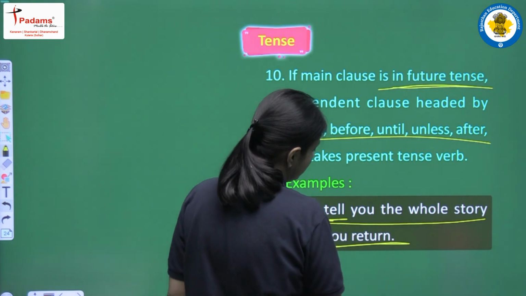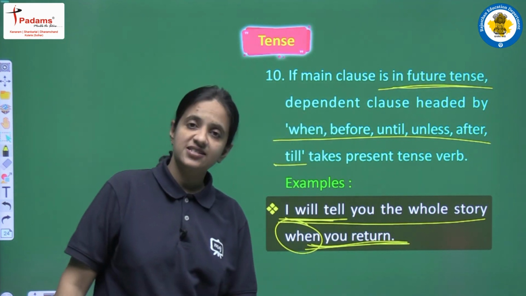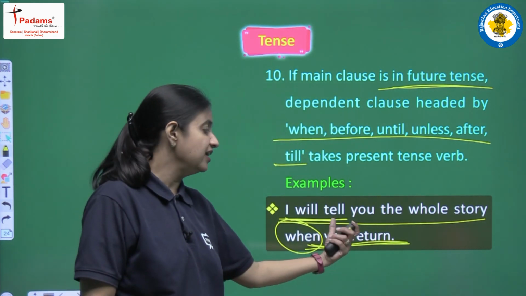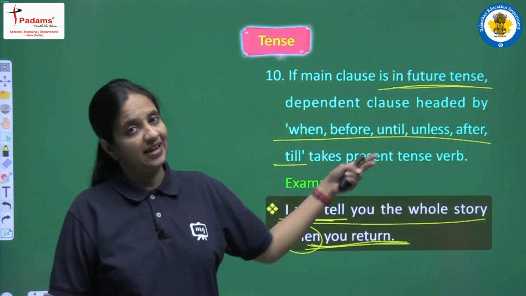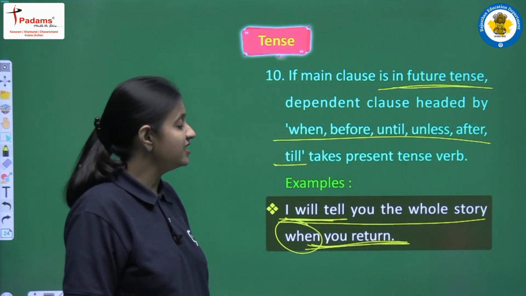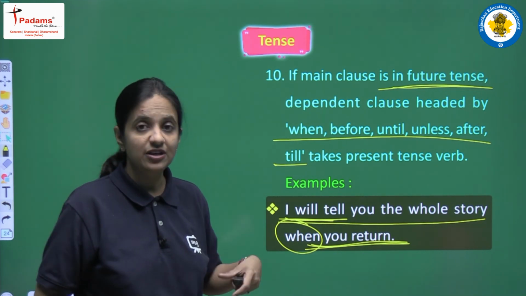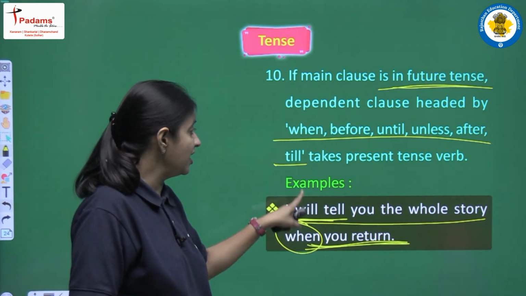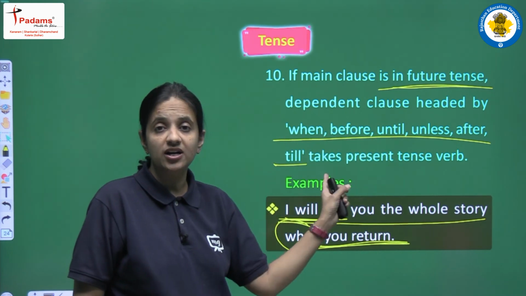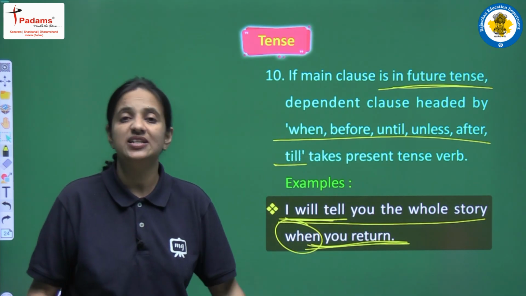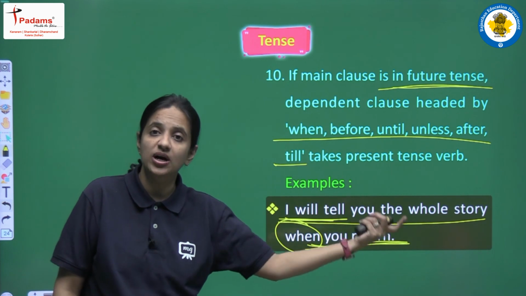So now we are writing the structure of the present simple tense: you return. Again, this is the structure of the sentence. According to this structure, if in the main clause we have future tense and after that we have any of these words, then we have to write present tense after these words, right.